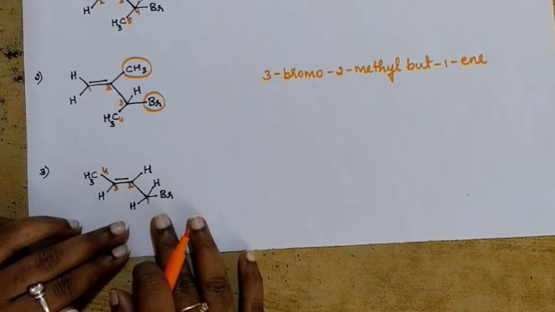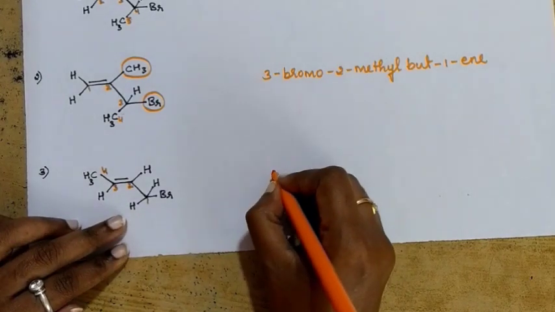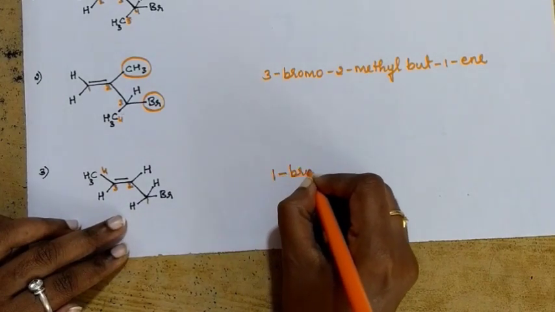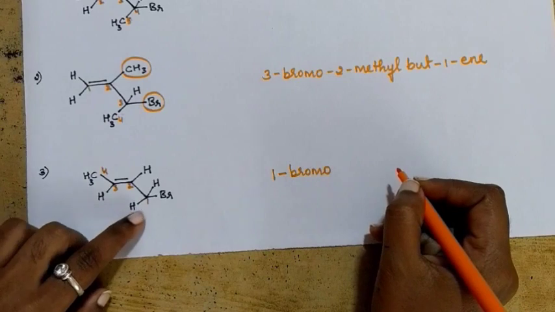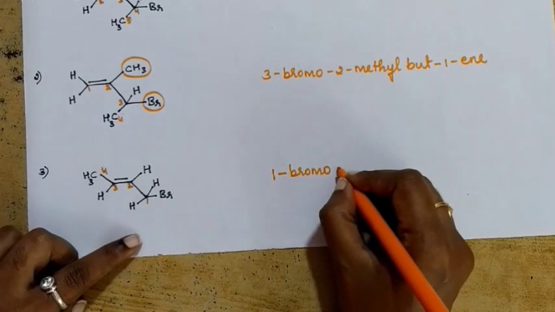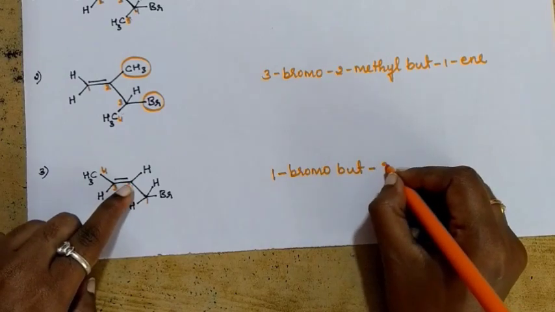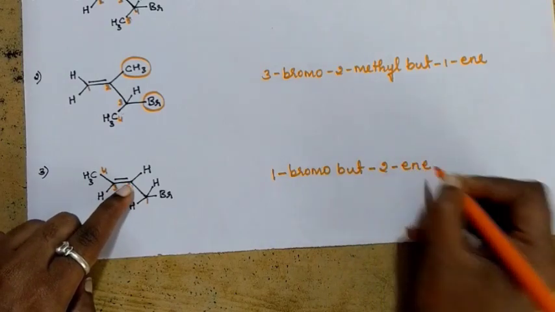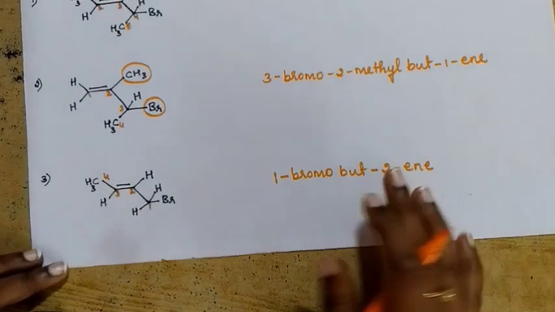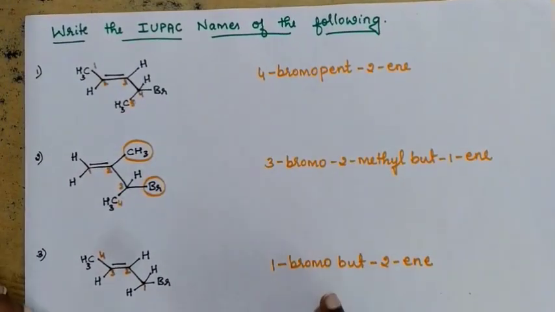And what name will you write now? The name of this compound is going to be 1-bromo. How many carbon atoms are there in parent chain? 4 are there. So 1-bromo, but position of double bond is 2-ene. 1-bromobut-2-ene is the IUPAC name of this compound. Understood, guys? Remaining 3 structures are there in your NCERT. Write down the structure and try to write the name by yourself. After writing, recheck it once with your NCERT. Answer is also given. You can recheck it.